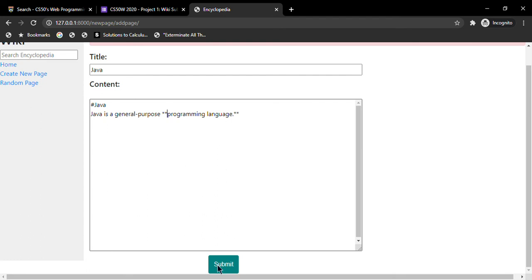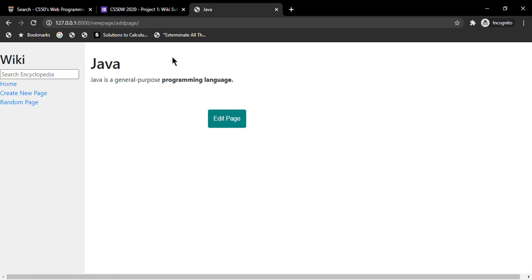So we can see that the text is converted to bold, so our conversion was successful and we were redirected to the title we just created.